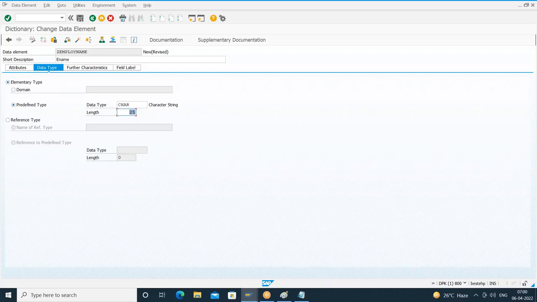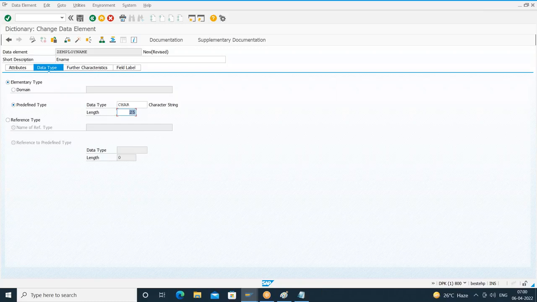What is the problem we have seen yesterday? The character field values are always captured in uppercase. Whether you give in lowercase or combination, it is getting stored always in uppercase. So if I create the data element by referring to direct data type, you'll have the same issue. So I want to address that issue.